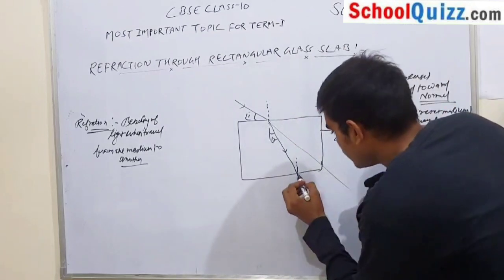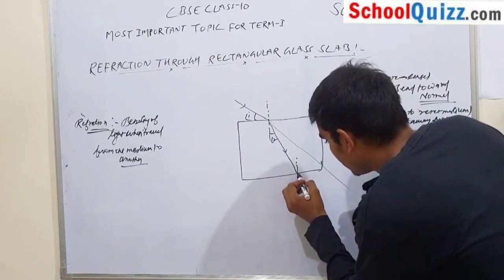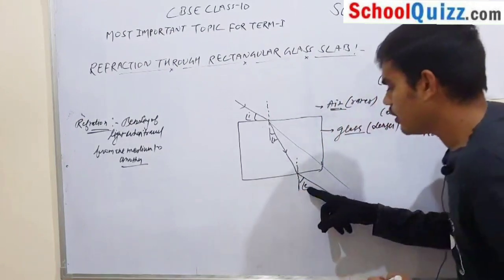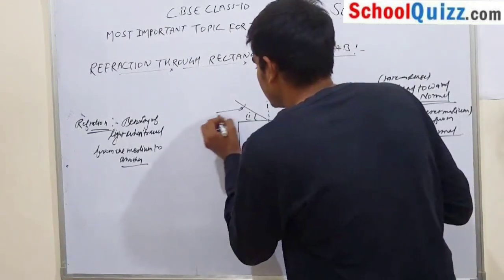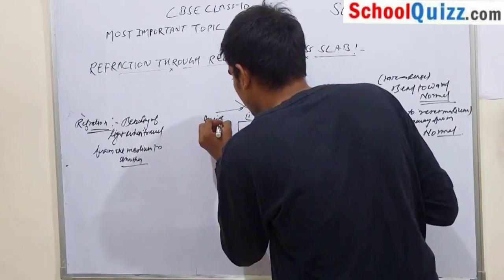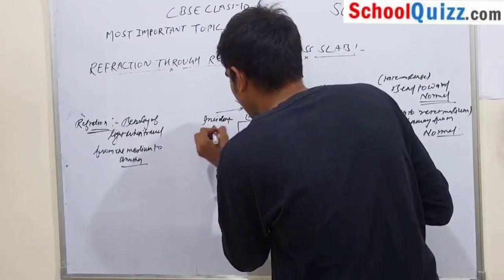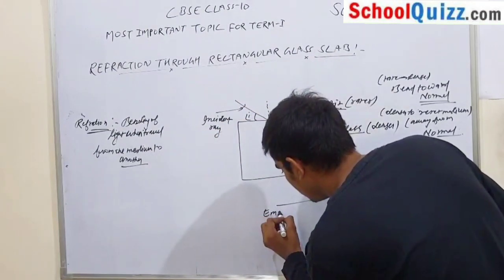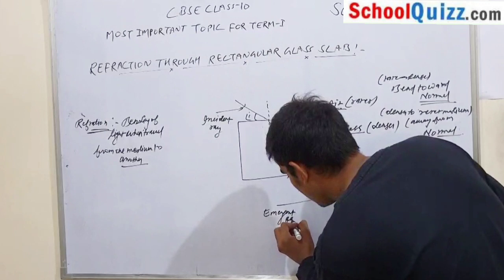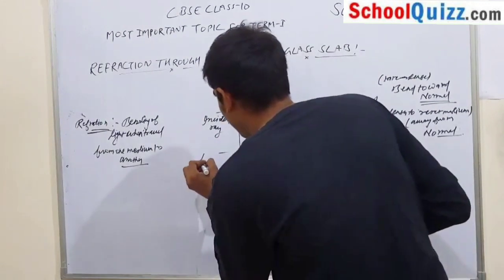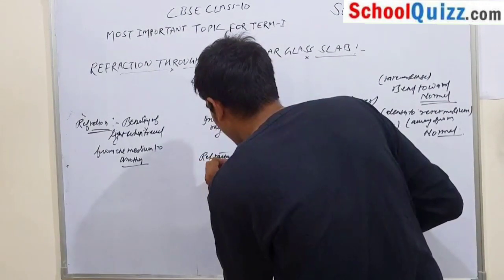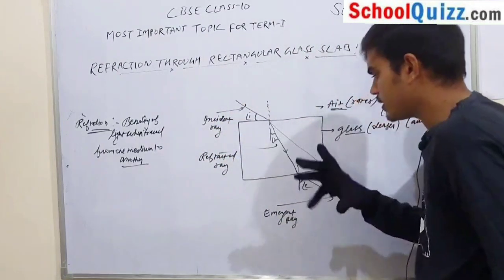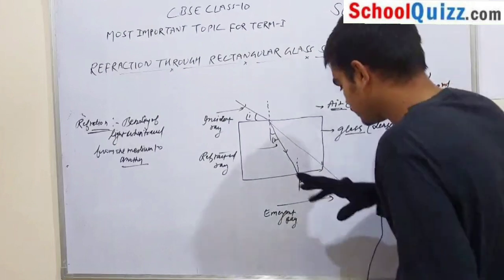So this is the normal, this is the ray of light, and it will bend away from the normal. This angle is called the angle of emergence. This is the incident ray, this is the emergent ray, and this is your refracted ray. This is the angle of incidence, this is the angle of emergence, and this is the angle of refraction.